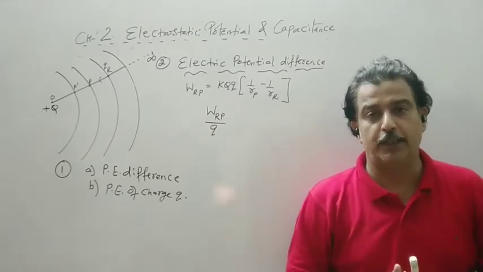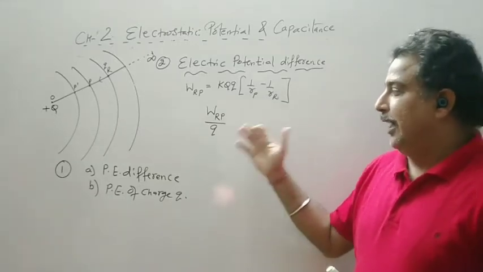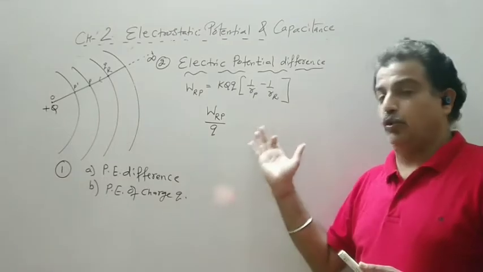We take it 1 unit. So the SI unit will become joule per coulomb.